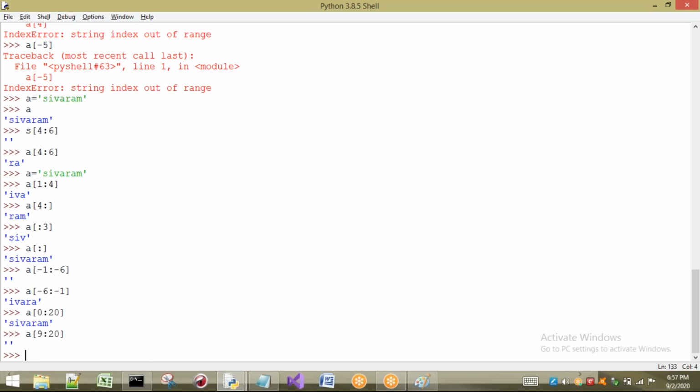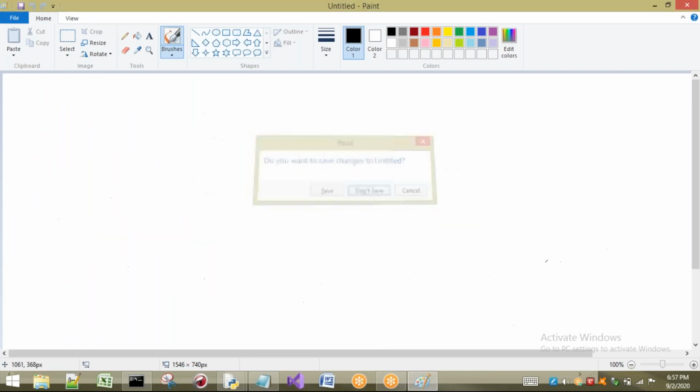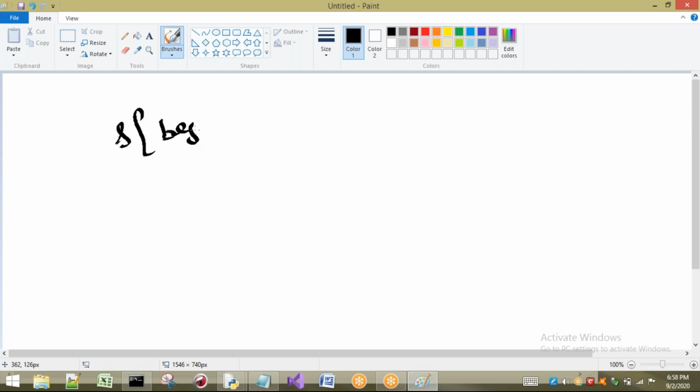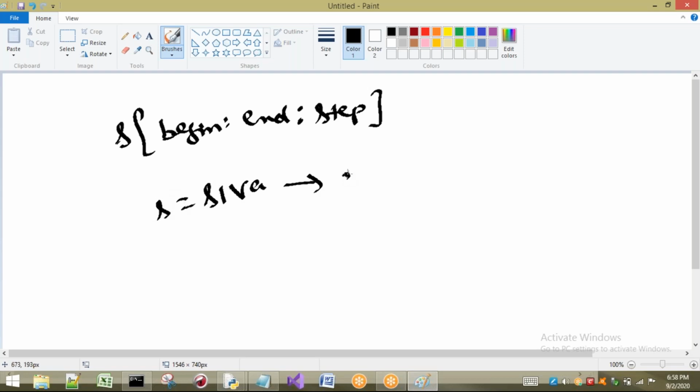Okay, all right. Here we can also have one additional attribute. We have seen only two, begin and end, and we also have one more thing, that is step. Step means, for example, SIVA. If I ask you to print S of 0 to 4, what will be the output? 0 to 3, because 4 minus 1, that is n minus 1. Now what should be printed? 0, 1, 2, 3, so SIVA will be printed.